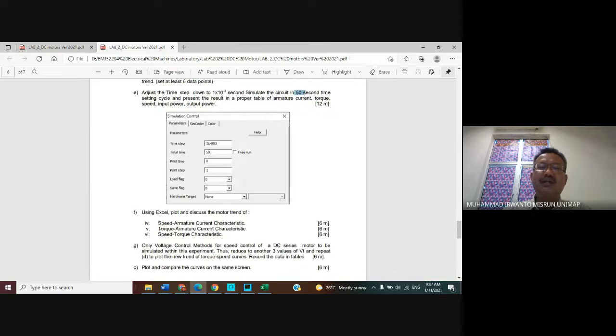And then the same, please draw the speed versus armature current curve, torque versus armature current curve, and speed versus torque curve.